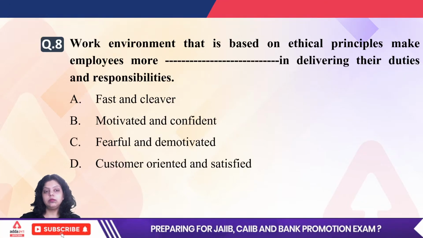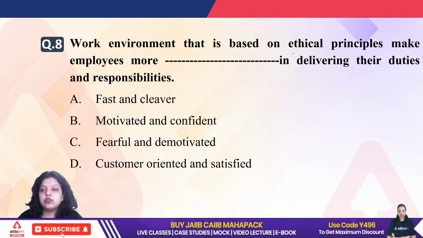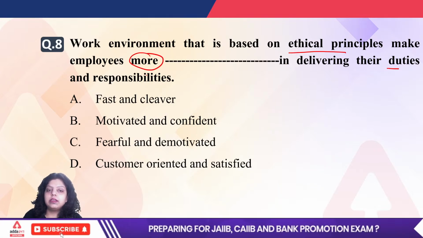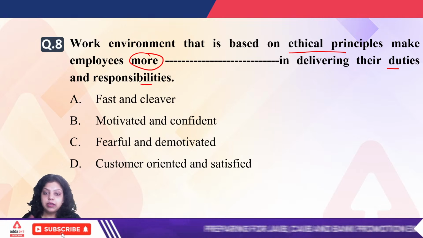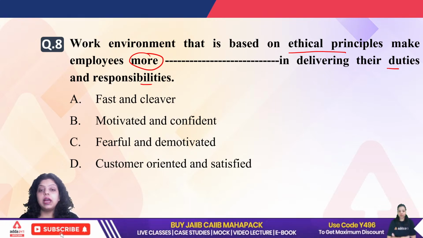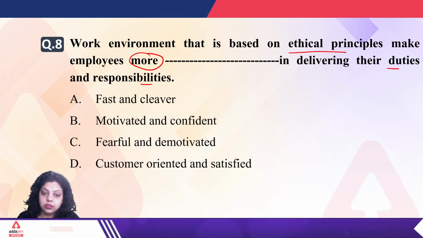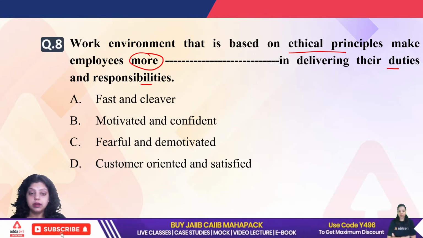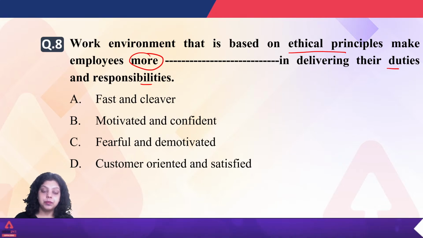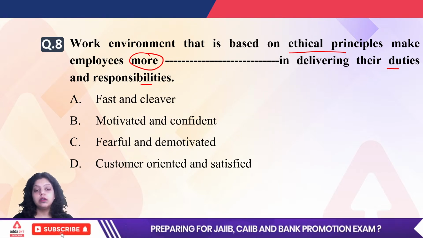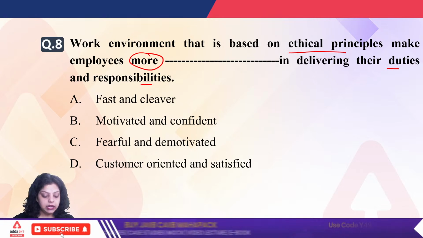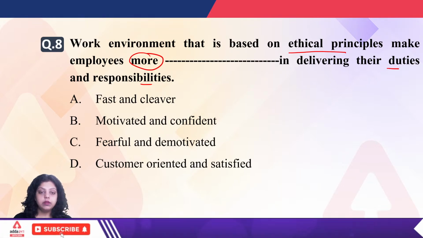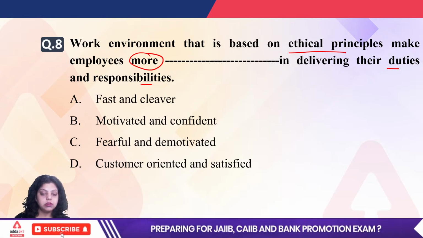Next, a work environment that is based on ethical principles makes employees more dash in delivering their duties and responsibilities. First is fast and clever. Second is motivated and confident. Third is fearful and demotivated. Fourth is customer oriented and satisfied. When in a bank or any working organization the work environment is based on ethical principles, this will help employees to work with more which of the following in delivering their services to the customers. So what will be the right answer for the 8th question? A, B, C, or D?